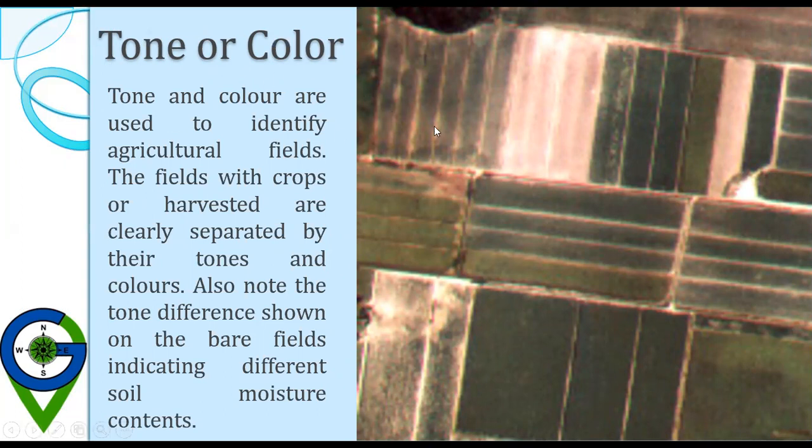So here is an example of a natural color image, a multispectral natural color image. The tone and color are used to identify the agricultural fields. The fields with crops or harvested are clearly separated by their tones and colors. Also note the tone difference shown on the bare fields, indicating different soil moisture.